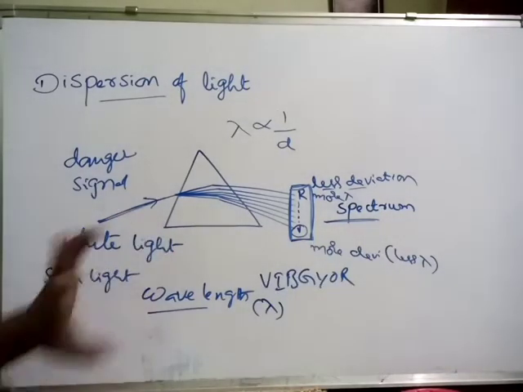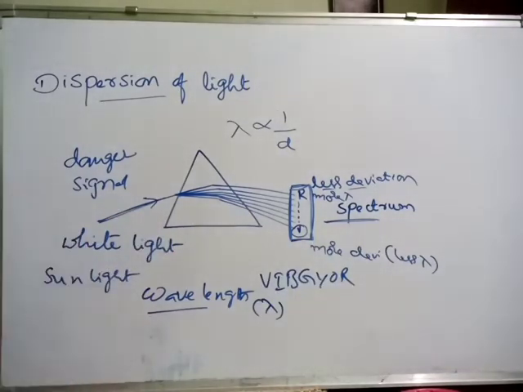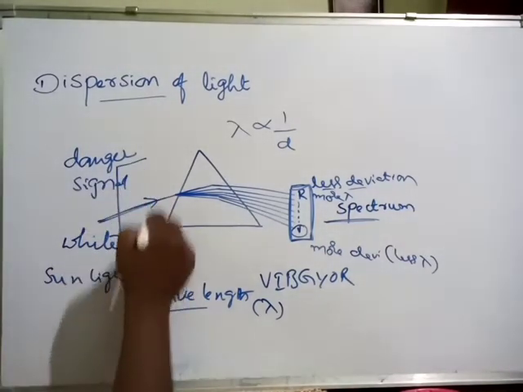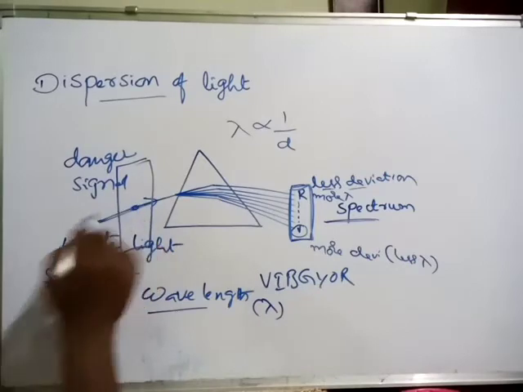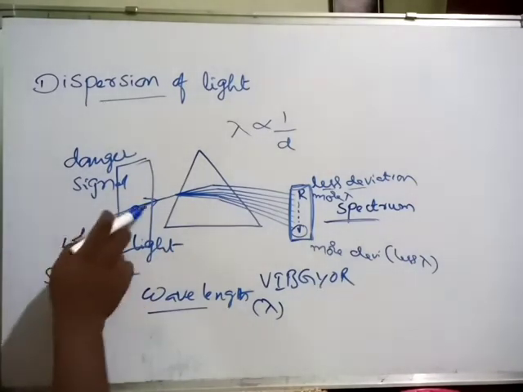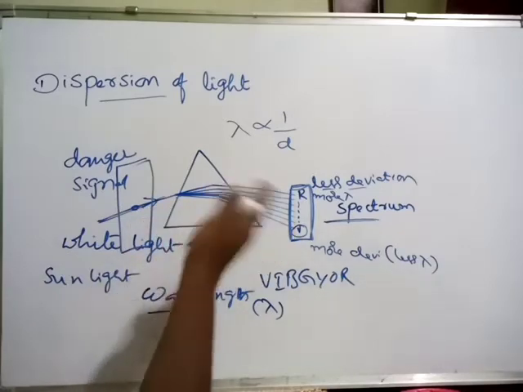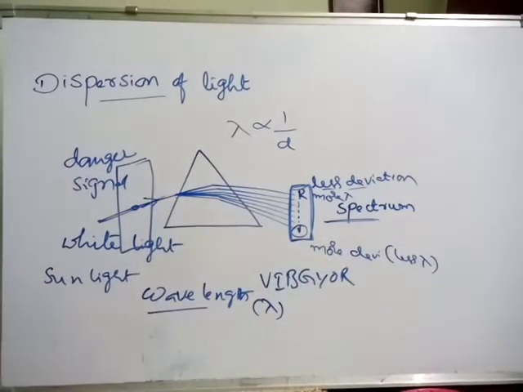For this we have to use a narrow slit, meaning a small hole made in a cardboard. If you send incident light through that hole onto the prism, it is dispersed into 7 different colors. This is dispersion of white light.